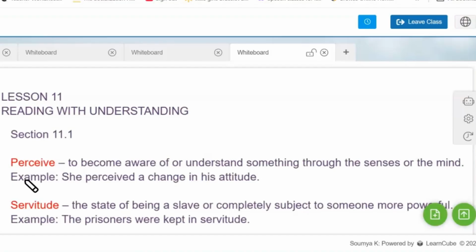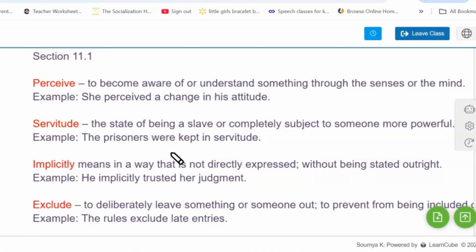Let's begin. So the first word that we are going to see is perceive. It means to become aware of something. Example: she perceived a change in his attitude. Servitude: the state of being a slave or completely subject to someone more powerful. The prisoners were kept in servitude.